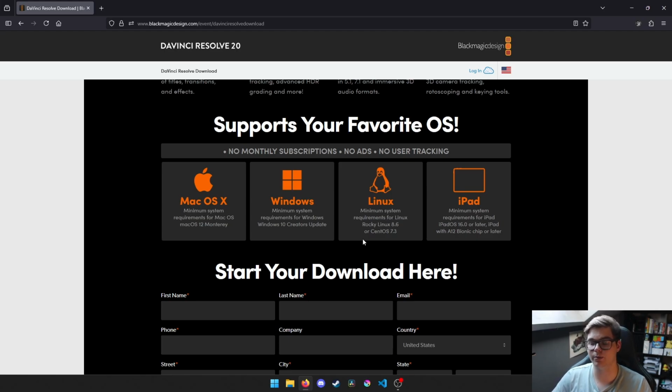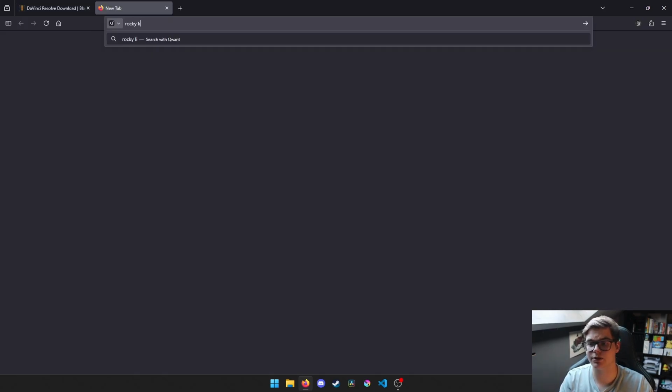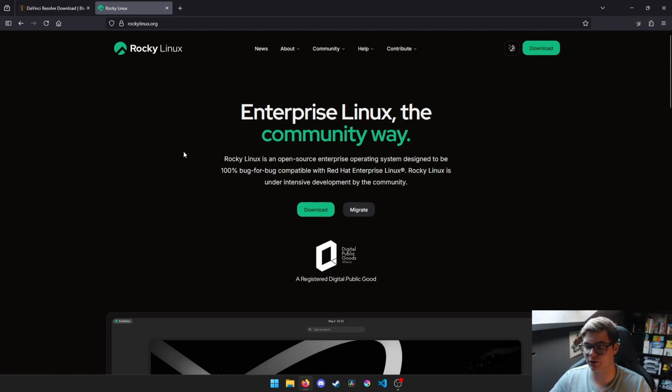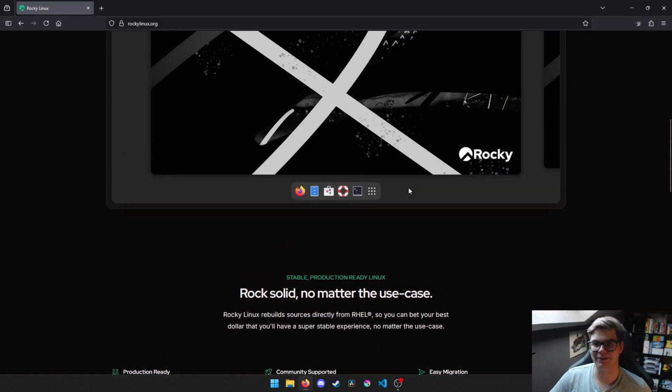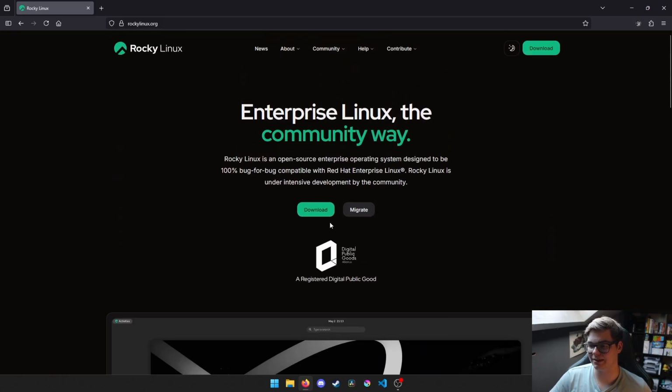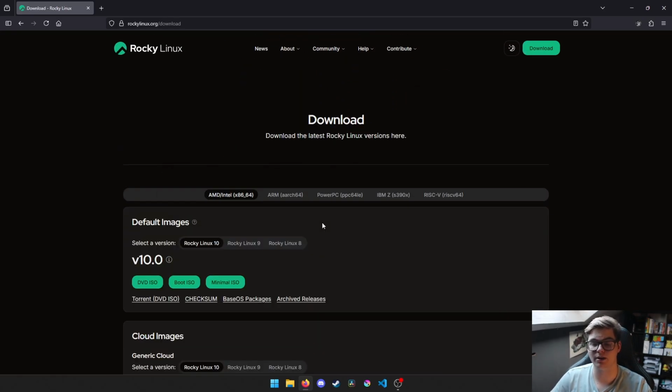We didn't really have to go far into this. So let's search for Rocky Linux. I've already been on the website before, but I haven't downloaded this yet. I've only come this far and now I'm going to install it on my computer. So Enterprise Linux, the community is the way. Open source enterprise operating system designed to be 100% bug for bug compatible with the Red Hat Enterprise Linux. I have heard about Red Hat, but I have never touched it. I've never seen it actually. So yeah, I only just know that it exists. It looks really cool. It looks really like macOS, which I don't know if I'm going to be able to adapt to. Worst case scenario, I just reinstall Windows and that's it.